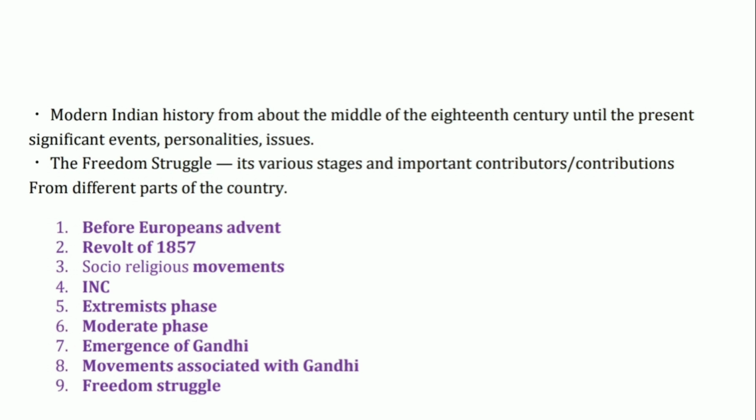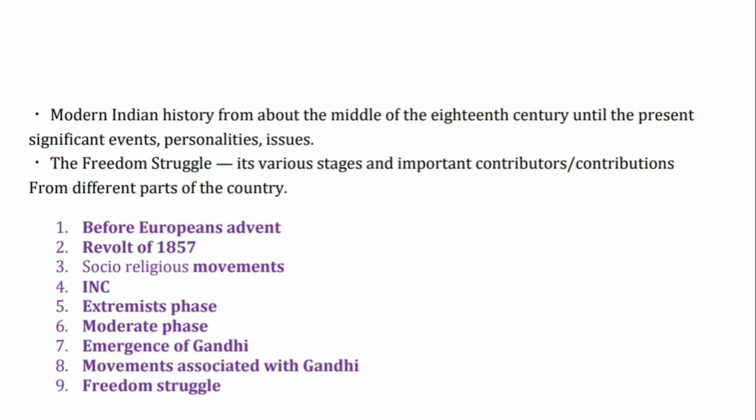Now the next one is INC. In this we will see what the factors were for the growth of nationalism, what associations or newspapers were established before the formation of INC, what factors led to the establishment of INC, what its approach was, and who the important leaders associated with it were. The source for this is Spectrum chapters 10 and 11 or old NCERT class 12 chapter 12.